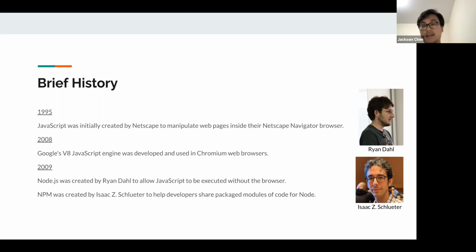But he had the idea that if we take the V8 engine out, we can run JavaScript outside of the browser. That was a game changer. Then a guy named Isaac Schlueter came along and said, this is awesome, let me create an ecosystem that allows people to share code. So he created NPM, which is what we use in a lot of our projects.